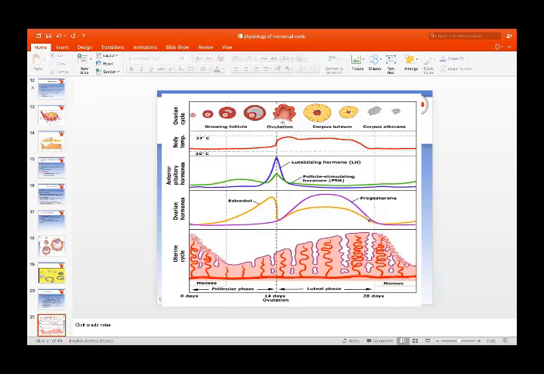So when there is withdrawal of both these hormones, estrogen and progesterone, there will be onset of menstruation. This is a very explanatory picture which shows side by side all the changes taking place in the ovarian cycle, the body temperature, the hormones from the anterior pituitary and ovaries, and the changes occurring in the endometrial lining during these phases.